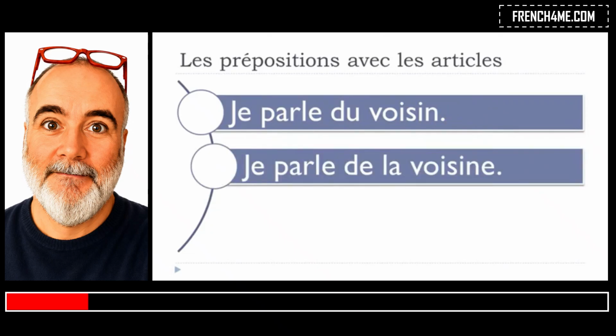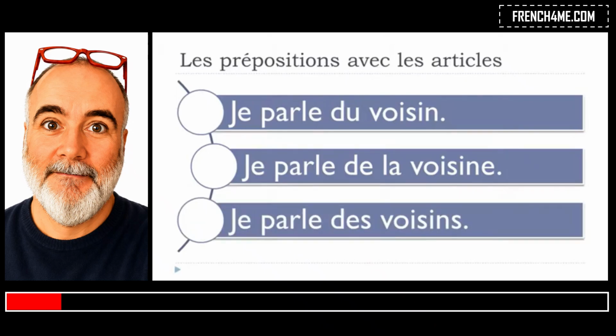So let's see now how it will go. So I kept this neighbor, but here it's the feminine form, so it's la voisine, all right. And what you can see here, je parle de la voisine, well, it will stay the same. So you keep your preposition, de, and then you put your article, la, and you put your word, voisine, okay? Je parle de la voisine. Nothing happens here, and it's a good thing.